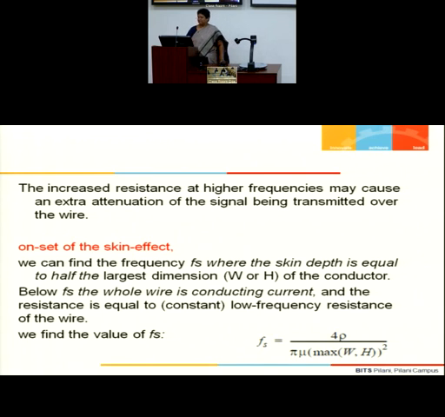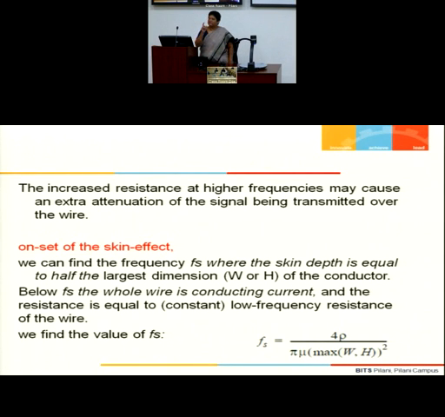And based on that, people have done the analysis, and that frequency is defined by this expression: 4 into rho, divided by pi mu and the maximum of whatever W and H you have, whole square.